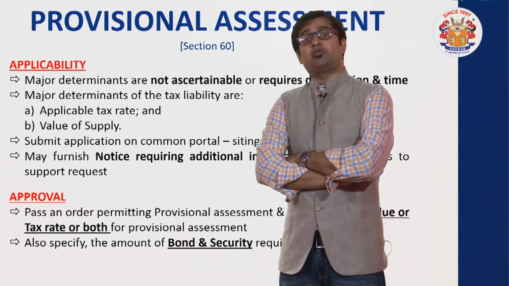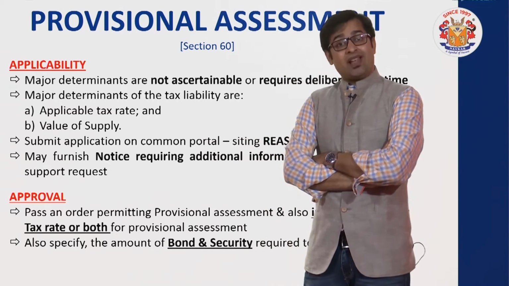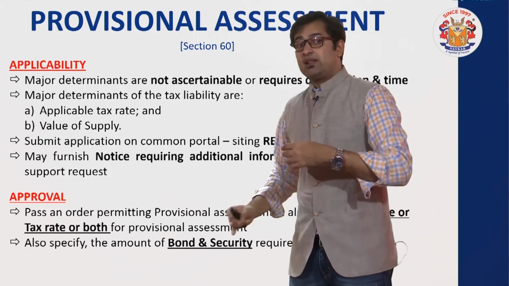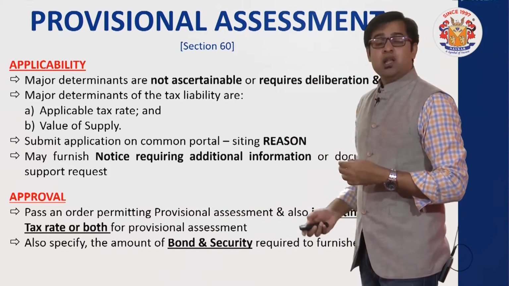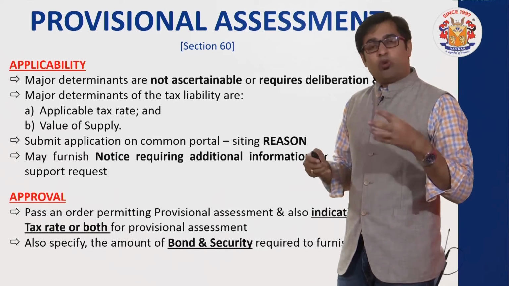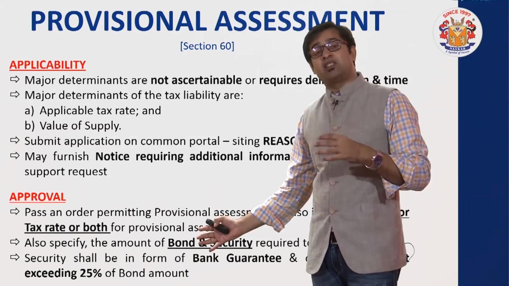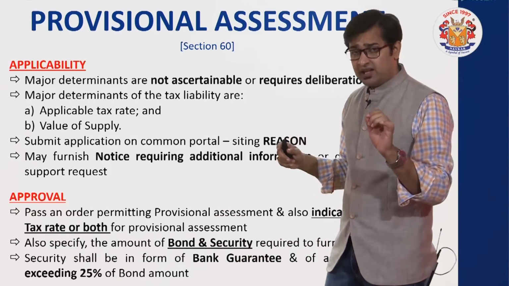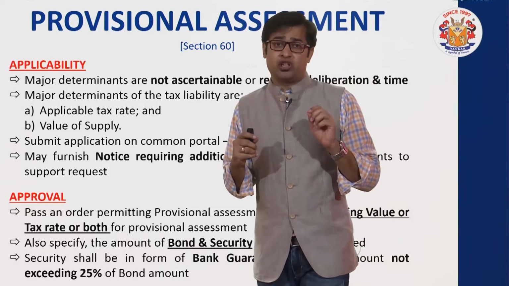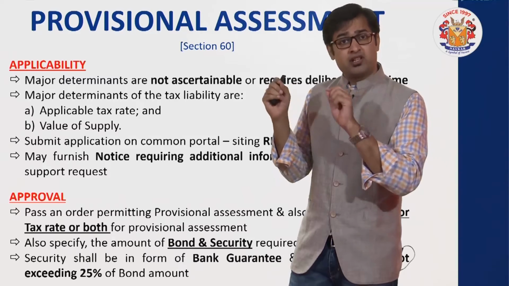So some sort of surety is required that the differential 60,000 I'll pay as and when required, and that is where they are asking me to execute a bond and also to furnish a security. When I say security, what will be the form of security? The only form to be considered under this category is a bank guarantee. Bank guarantee is the only valid form of security under this category, which you are supposed to furnish at the time of executing the bond.